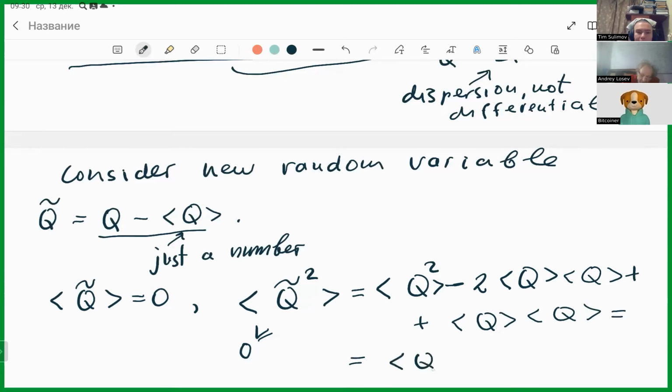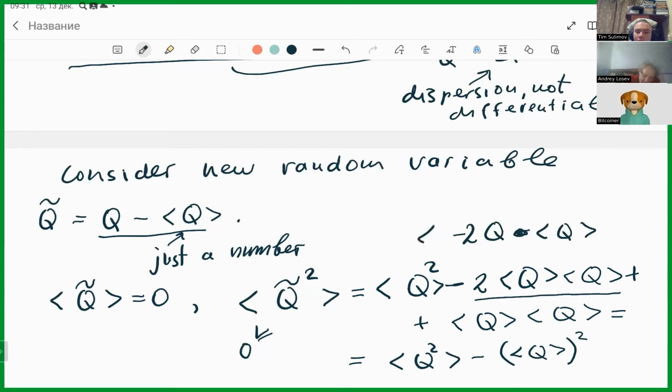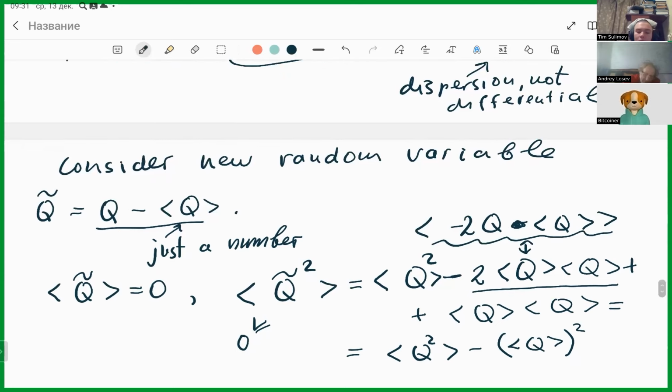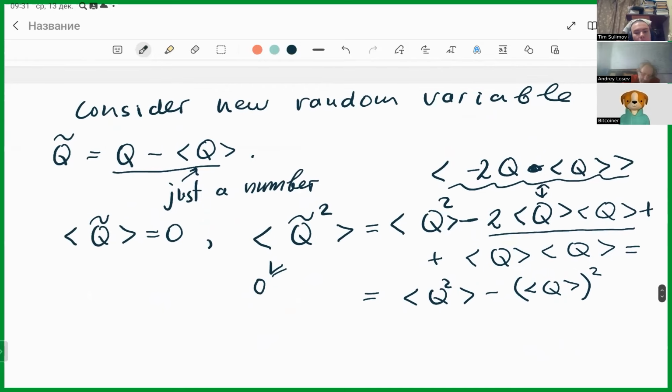That gives Q square minus average of Q square. So how I computed this? It is Q minus Q average. I had this thing and I considered an average. So this was this. So dispersion shows how random we are.